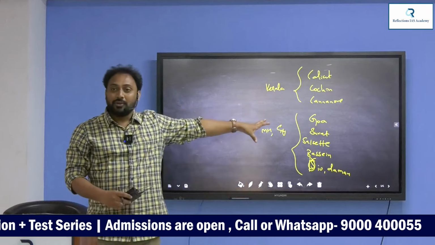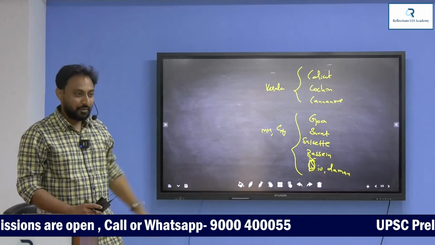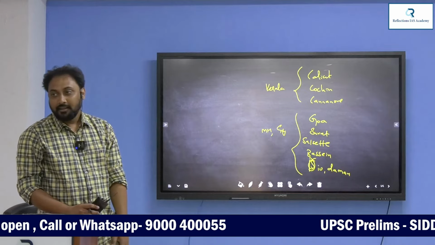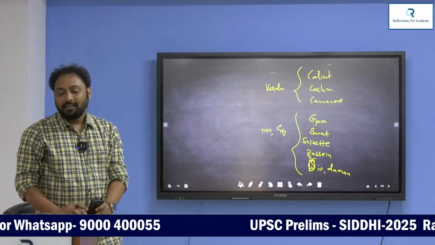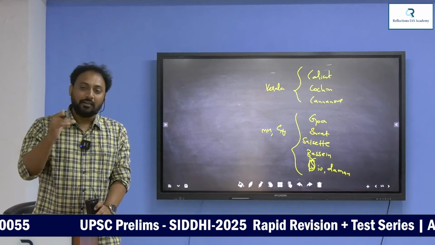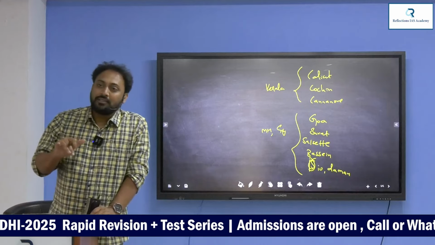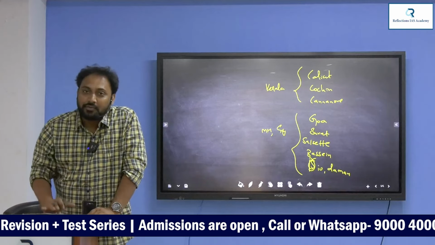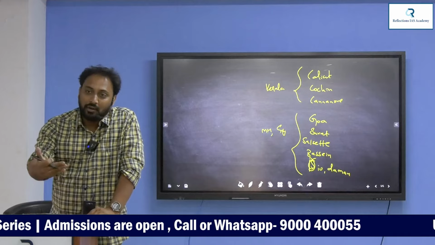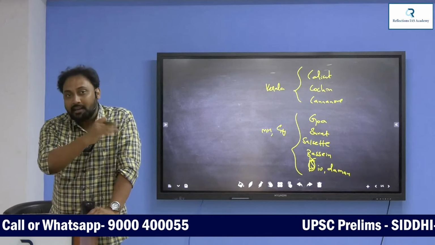Out of all these settlements, which settlement is the most important for the Portuguese? Goa. Anybody tell me in this class, how did the Portuguese acquire Goa? How did these people get Goa? Generally the Portuguese, not only the Portuguese, any other Europeans when they come to India, they take permission of the local Rajas and they settle there. Out of all this, Goa became their capital.